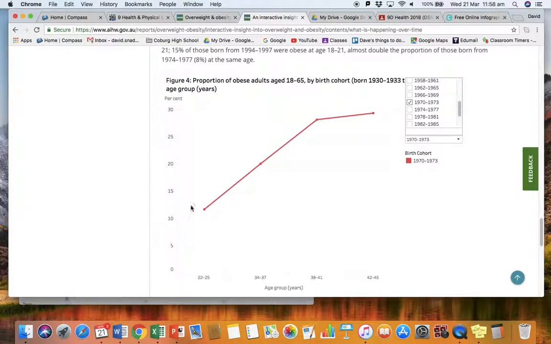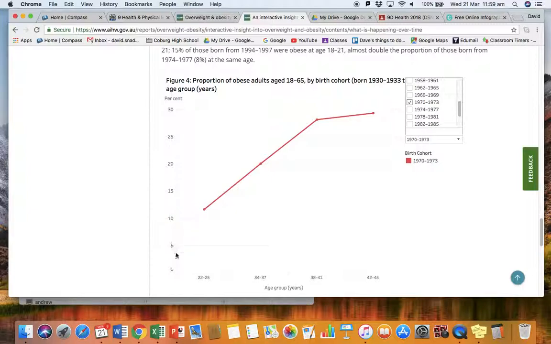When people my age were aged 22 to 25, just about 13% of us were obese. But then as we move past our 20s, into our 30s and our late 30s and mid 40s, that proportion changes. In fact, it more than doubles. So what can I learn from this graph?